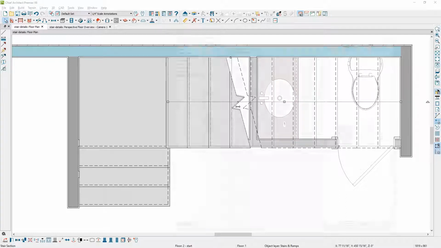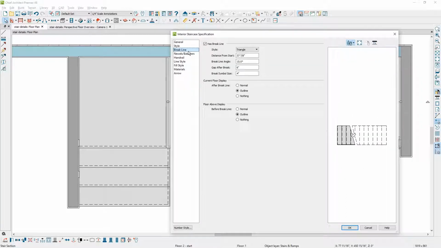In the stair dialog panel, there is a break line panel. You can control the style of the break, the distance, which I just adjusted manually, the break line angle, the gap, and then the symbol size. There are also control settings for the current floor. I'm on floor 1 in this case. And then you can also control the way that the stair looks on the floor above.